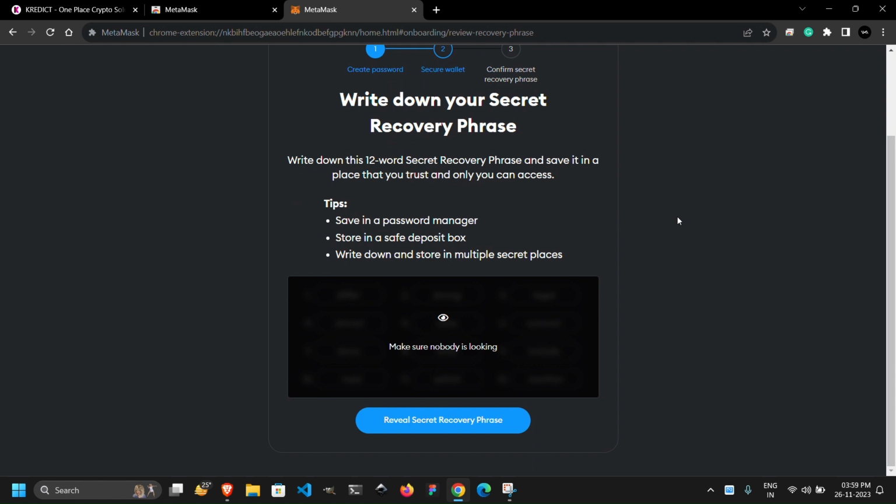Metamask provides you with a secret phrase, or you can say secret recovery phrase, which can be used to access your wallet. If you lose this phrase, you will lose access to your wallet completely. And treat it like a password. Don't share it with anyone and don't store it someplace where anyone can read it. So when you click on this, make sure nobody is looking.